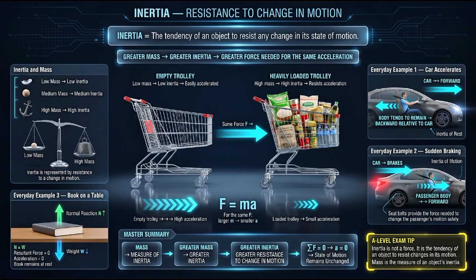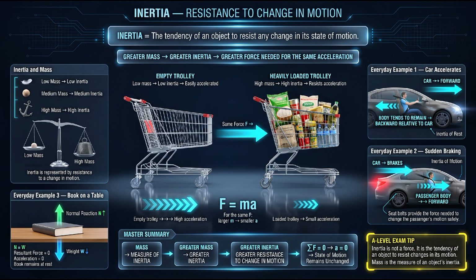It is also important to remember that inertia is not a force. In an A-level physics examination, saying that inertia is a force would be incorrect. Inertia is the tendency or property of an object to resist changes in its motion. Mass is used as a measure of an object's inertia. Therefore, when we say that a heavy object has greater inertia, we mean that its motion is more resistant to change because it has greater mass.